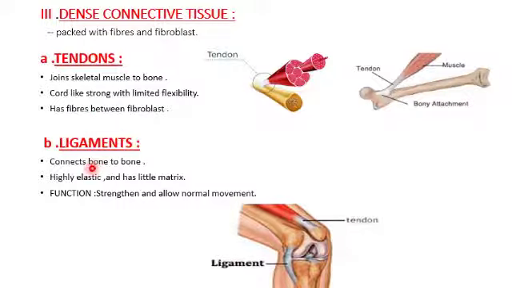The second one is ligaments. This helps to connect bone to bone. They are highly elastic and they have little matrix. So what is the function here? Strengthen and allow normal movement. So you can run, jump to a certain level because you have a little matrix and you cannot bend more than that.